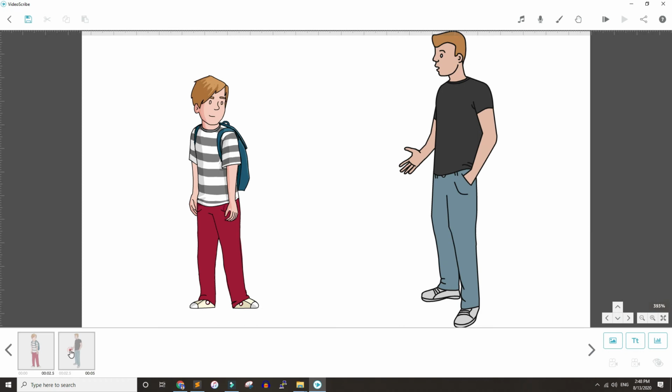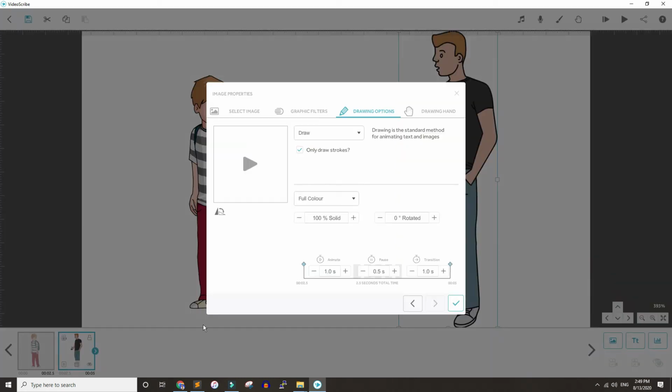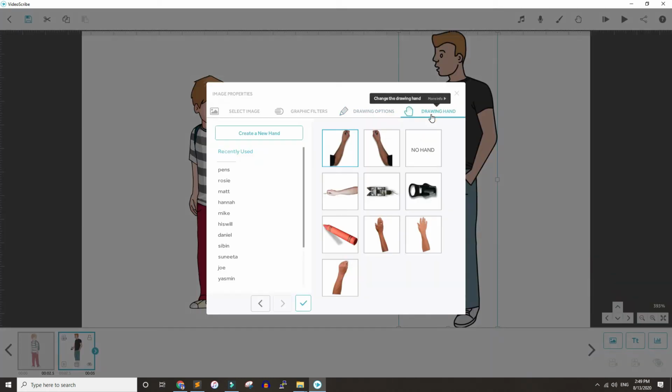And one more thing: let's say for this object, you don't want to use the hand that is used for the other objects. There is one universal hand, but for some specific objects, if you want to change it, click on the element properties, and here you can select a different hand for only this object.